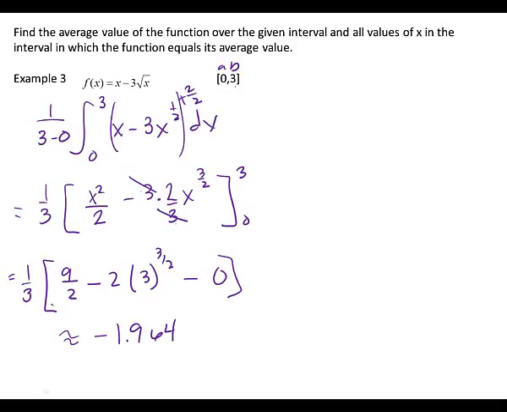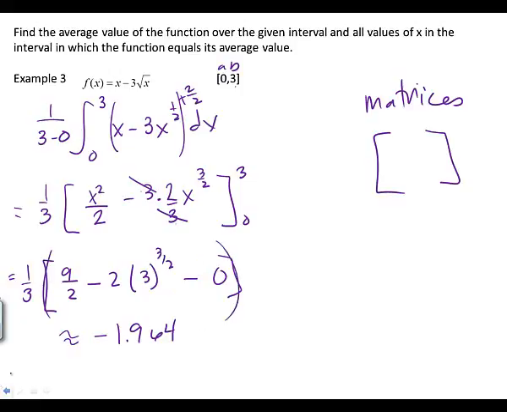Let me explain the dimension error. Remember when we did Cramer's rule and determinants? There's another branch of algebra called matrices. If you can take a linear algebra class in college, it's awesome. It's a lot of fun to do matrices. We just don't have time in our curriculum to teach it. The brackets in your calculator are for matrices. That's why it says dimension error, because you use dimensions in matrices. So use parentheses in your calculator. That was my fault for writing brackets, probably.